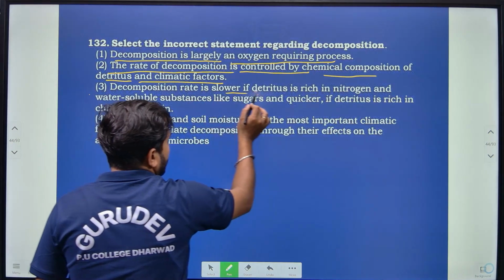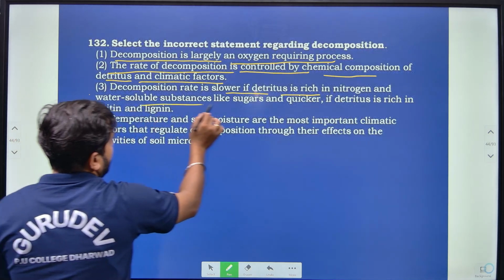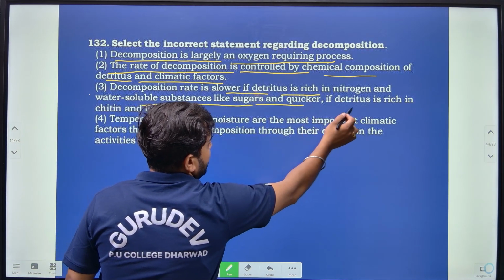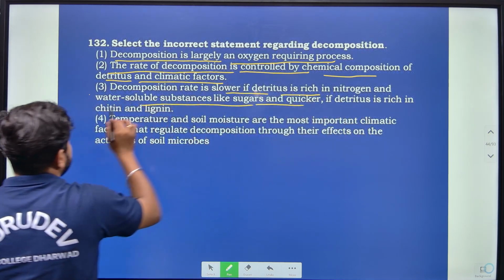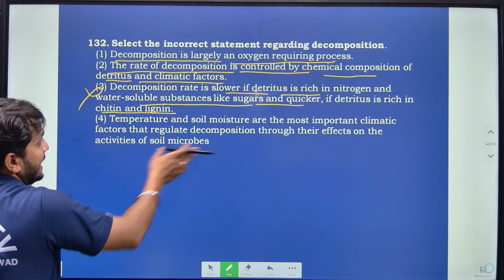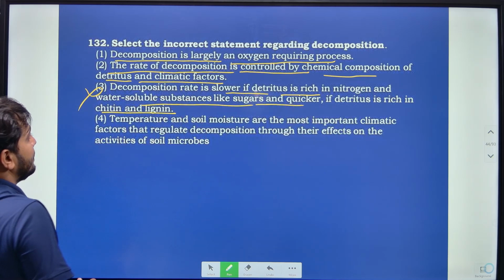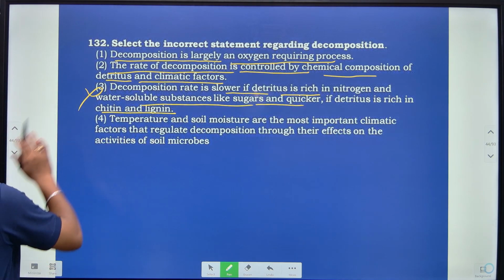Decomposition rate is slowest if detritus is rich in nitrogen and water soluble substances like sugar, and quicker if detritus is rich in chitin and lignin. So this is wrong, right. If there is chitin and lignin, then definitely it will slow down.